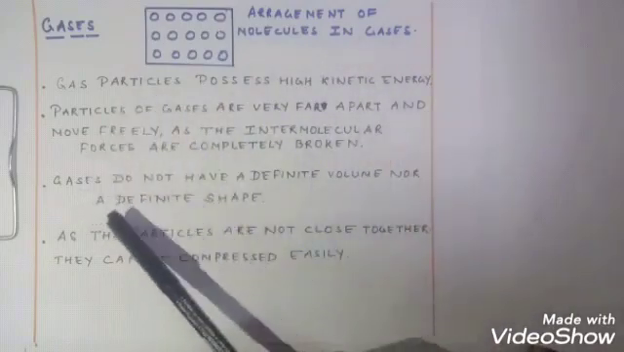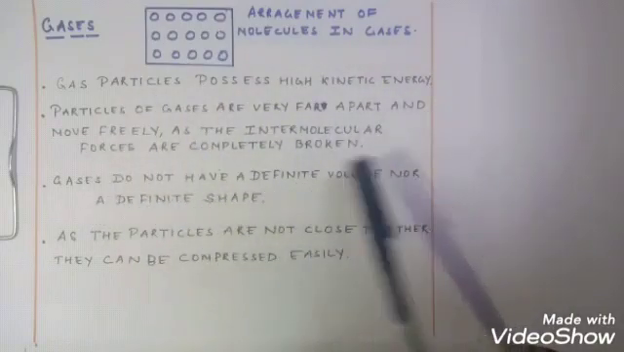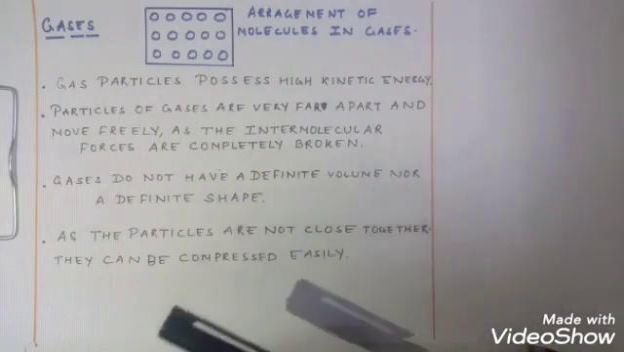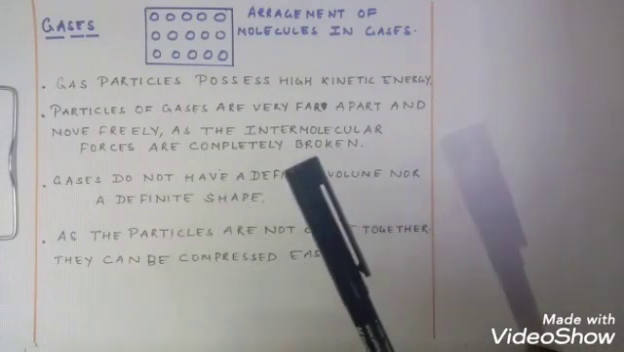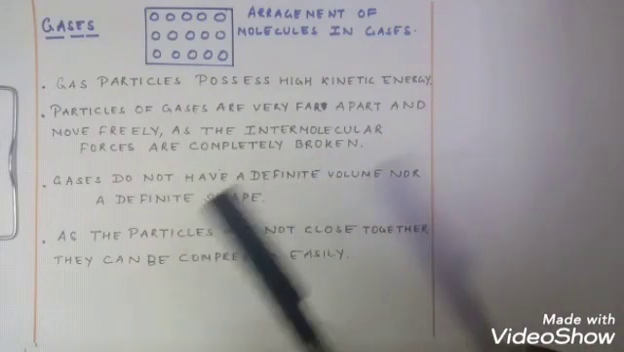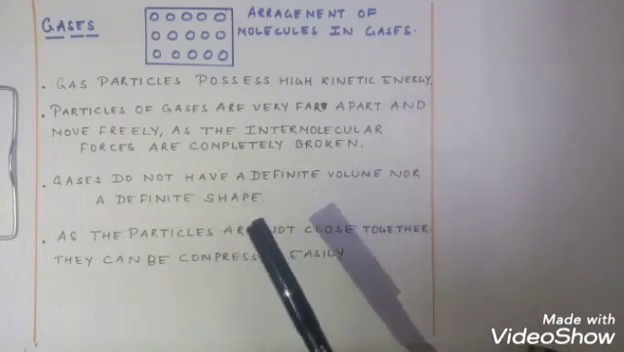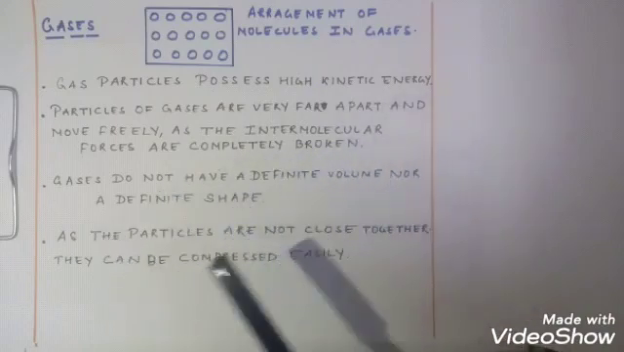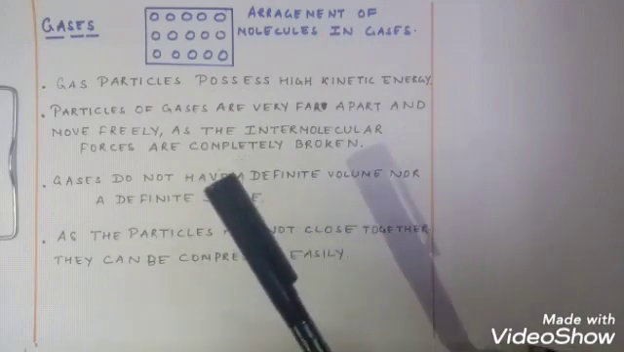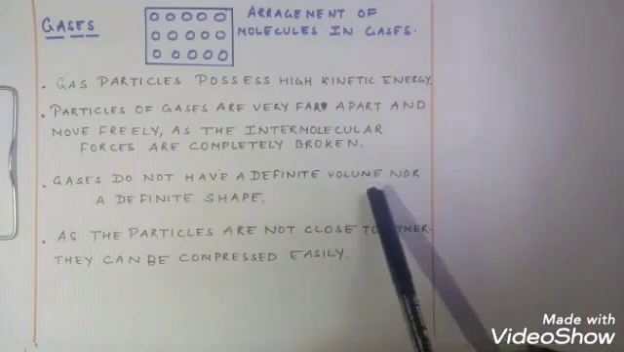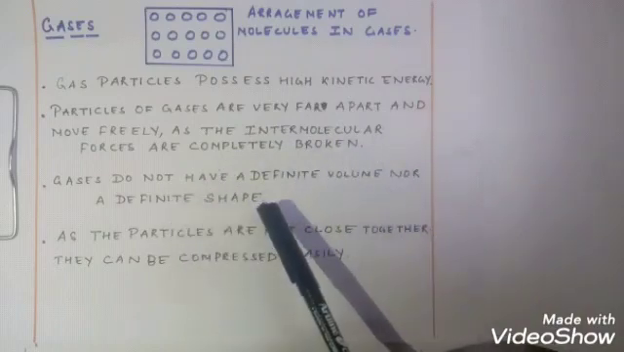Third point, gas does not have definite volume nor definite shape. How can you prove it? You can prove it with the help of a perfume bottle. If you spray a perfume inside a room, what will happen? Within a second, the fragrance of that perfume is going to surround the whole room, even outside the room. So this shows that gases do not have definite volume or definite shape.